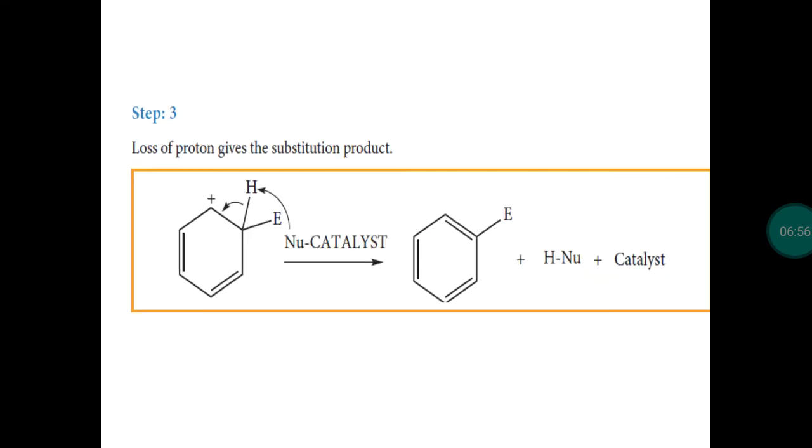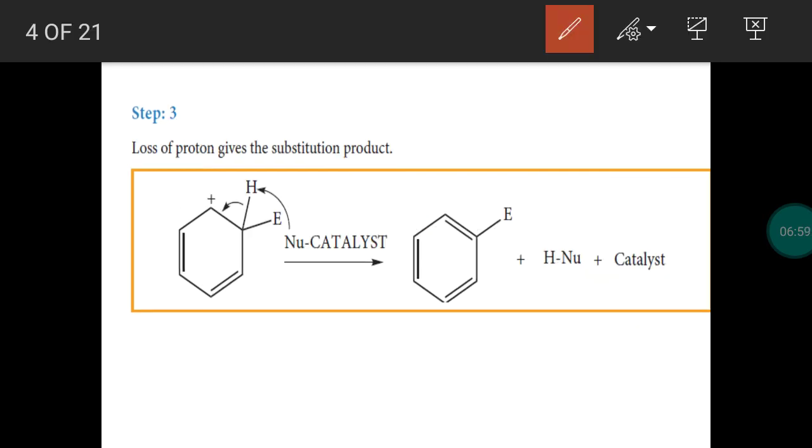What is the third step? The formed stabilized carbocation intermediate will lose the proton. The hydrogen can easily leave as H plus. So to balance this positive charge, hydrogen is leaving as a proton, H plus. So a double bond is formed again. Now the molecule is formed as a product. So third step is the formation of product due to leaving of H plus. Proton is lost, so product is formed.